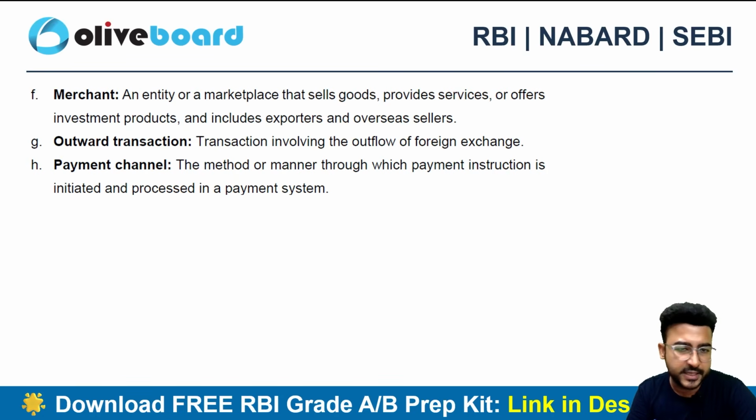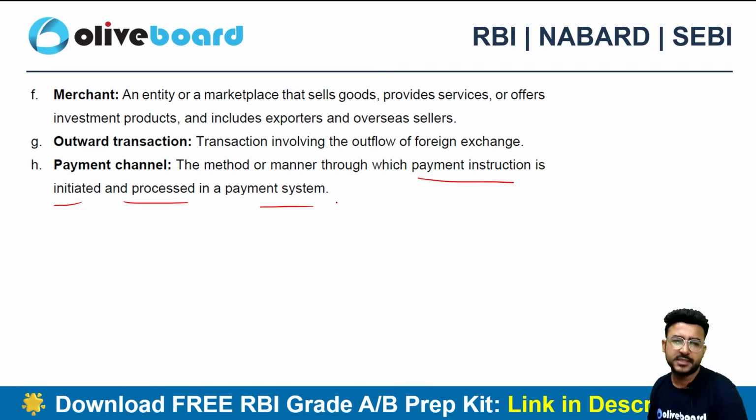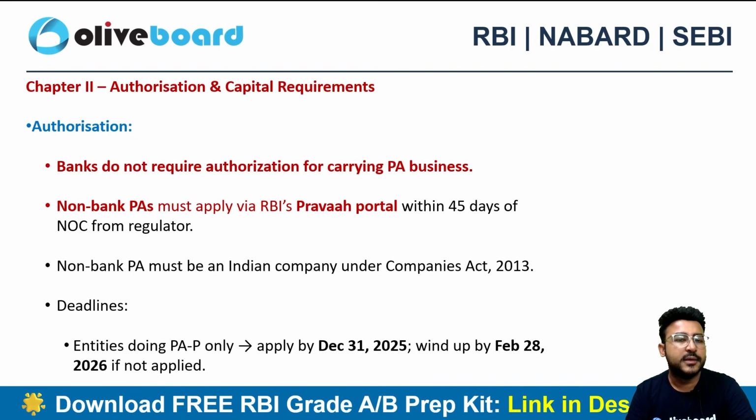Then merchant: obviously the person who is selling the goods and services, the business, is what a merchant is all about here, right? Outward transaction, again we have discussed. And payment channel is the means through which a payment instruction is initiated and processed in the payment system. It can be via any manner: online, offline, via debit card, via credit card, right?